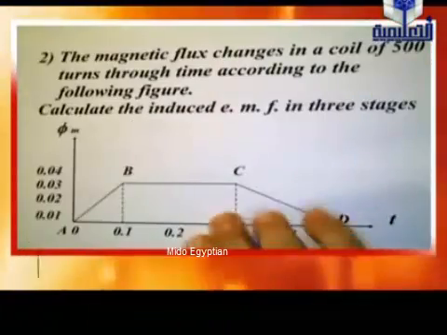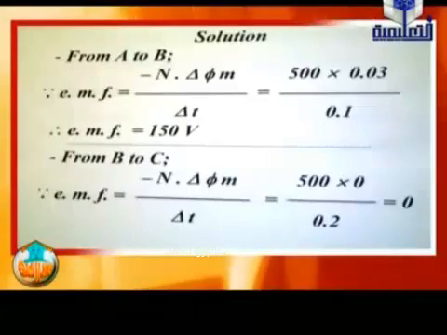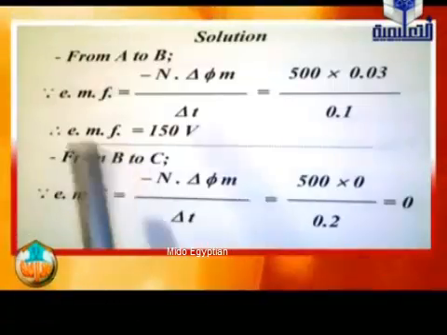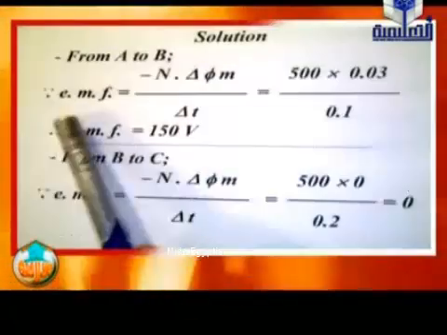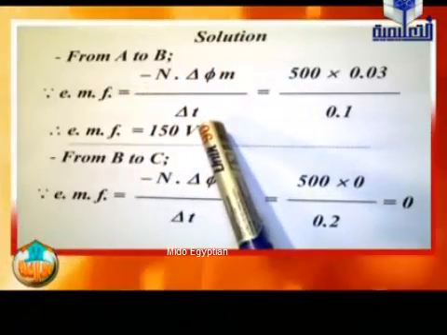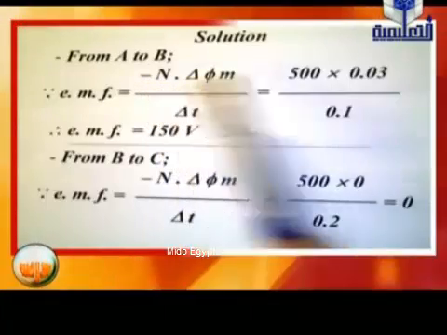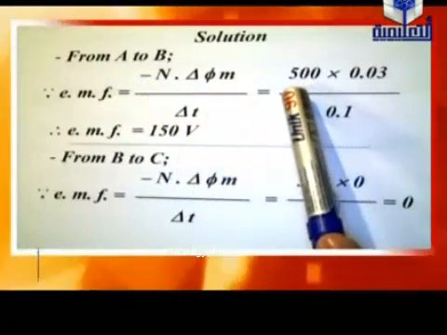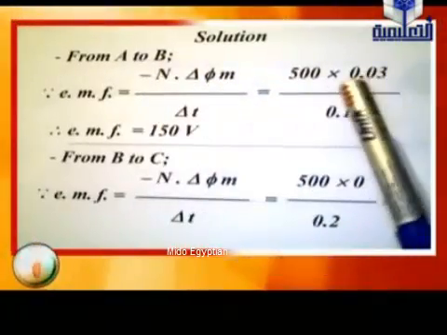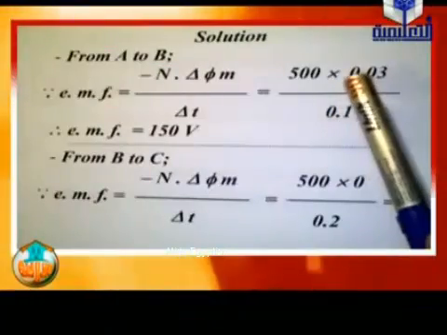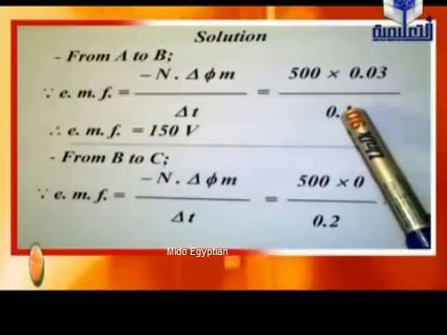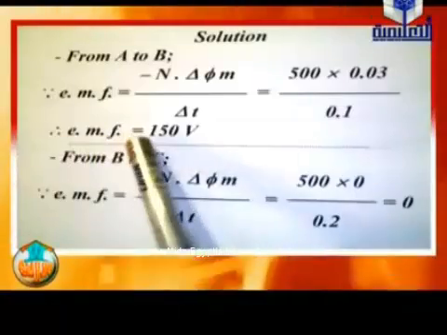Let us see how we can calculate it. Firstly, from A to B, induced electromotive force equals negative N delta phi M divided by delta T. The number of turns is given as 500. The change of flux from A to B equals from 0 to 0.03 equals 0.03, divided by delta T, the time taken, 0.1. Finally, the induced electromotive force equals 150 volts.